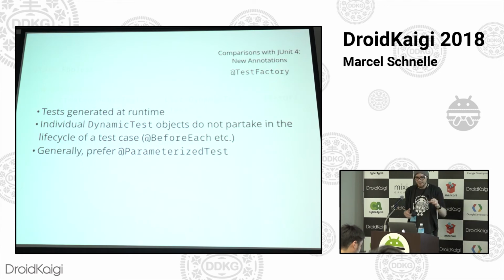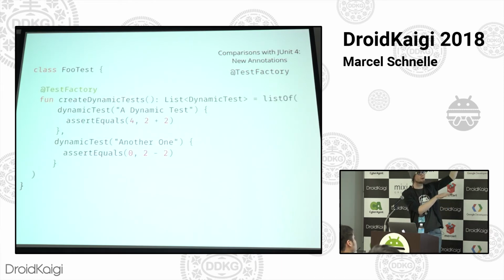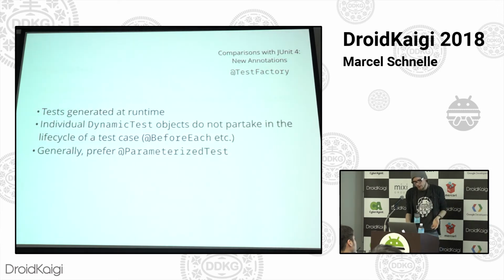However, the dynamic test objects you create inside that method don't really partake in that life cycle, because the test factory method, the outside one, gets called with before each and then after each. But each of those dynamic test ones inside, they don't get that. And in general, I would prefer parameterized test. I personally have not found a valid use case for test factory methods. Probably some framework integrations will greatly benefit from this, but as a general rule, I would prefer parameterized test.